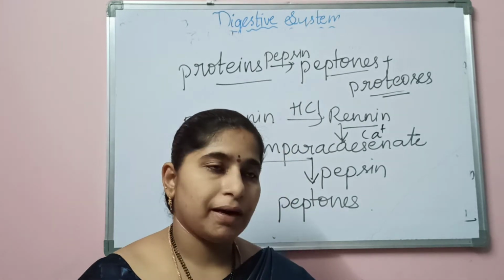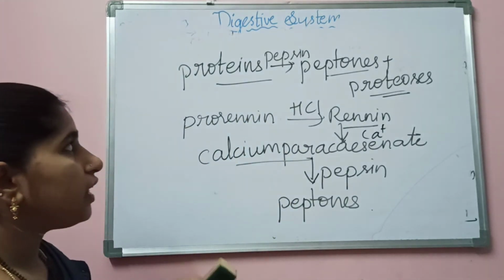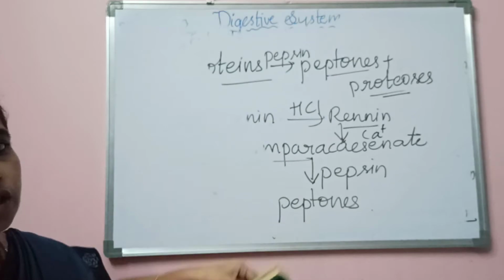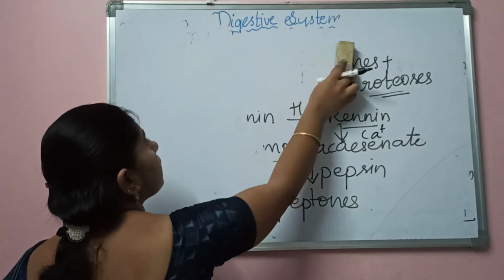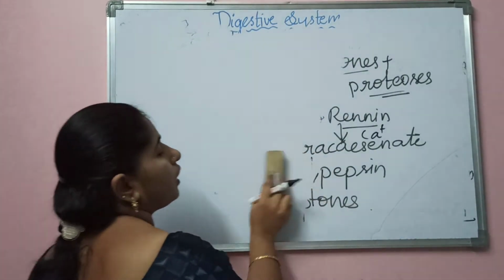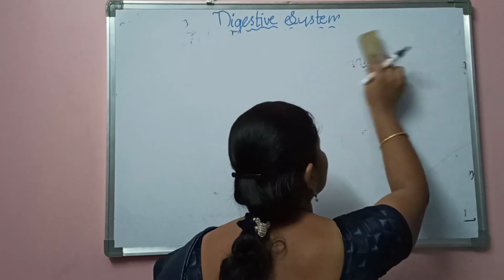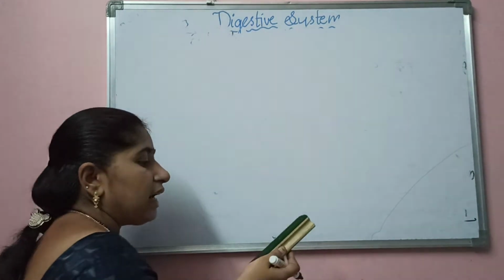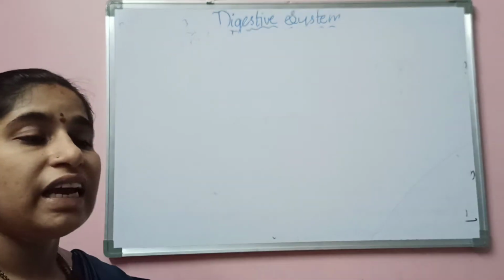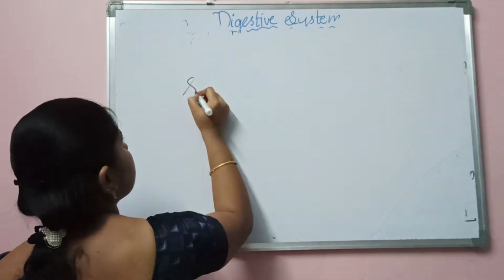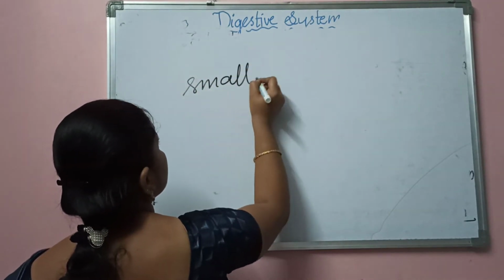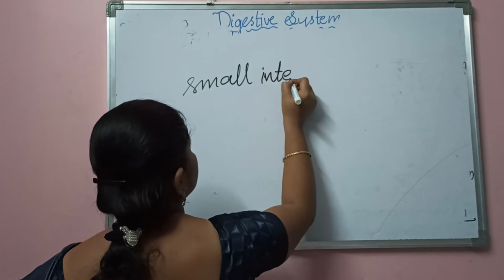In the stomach, only partially digested food is observed, which is called chyme. This chyme now enters into the small intestine.